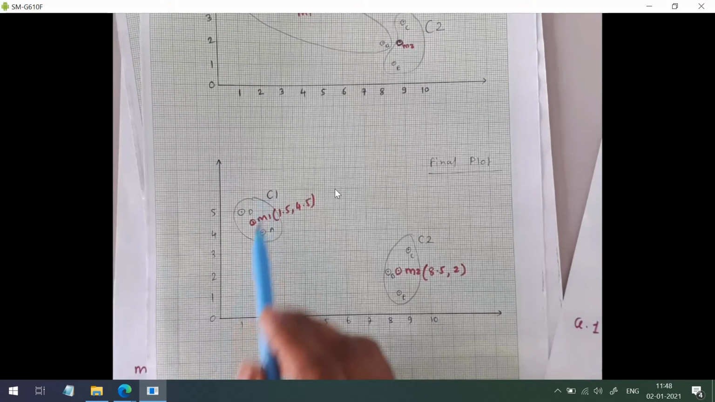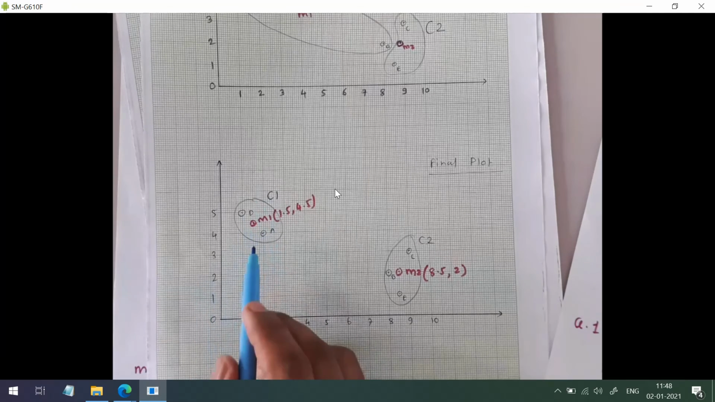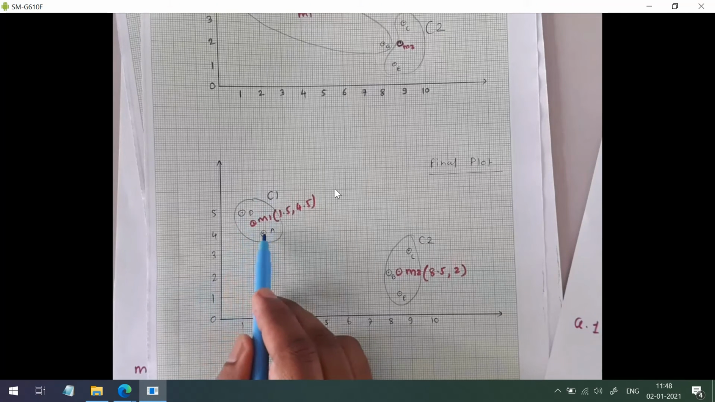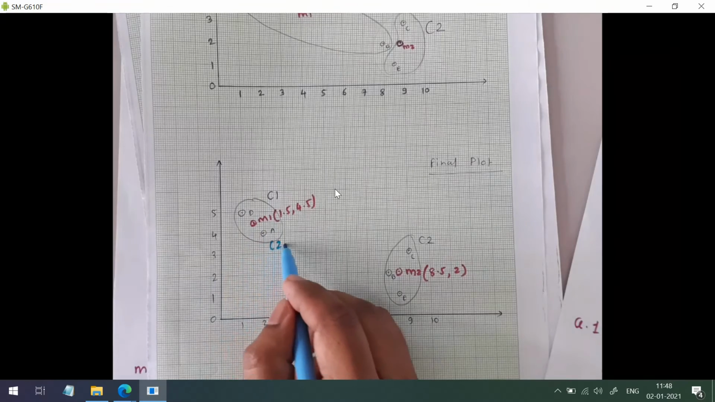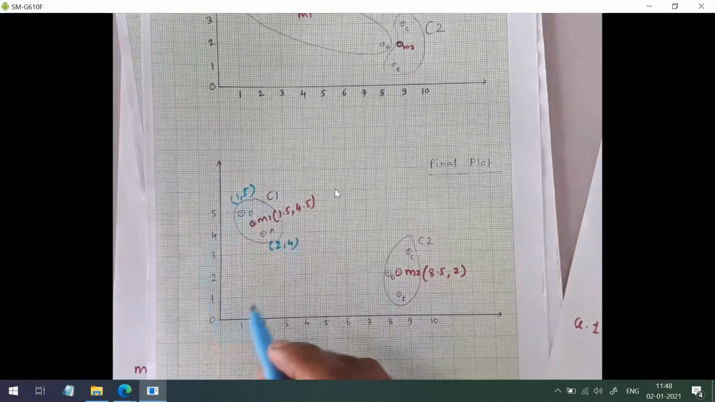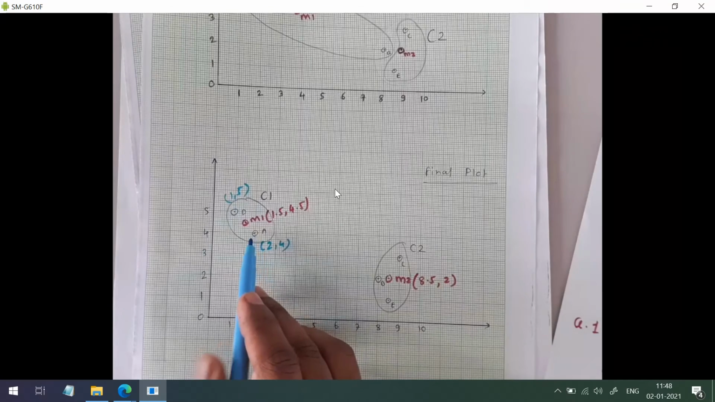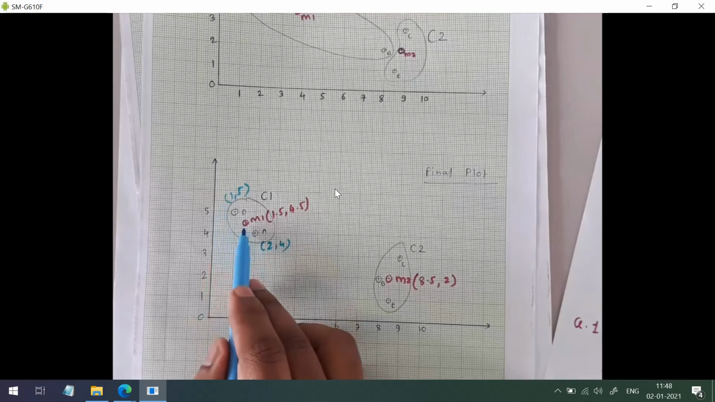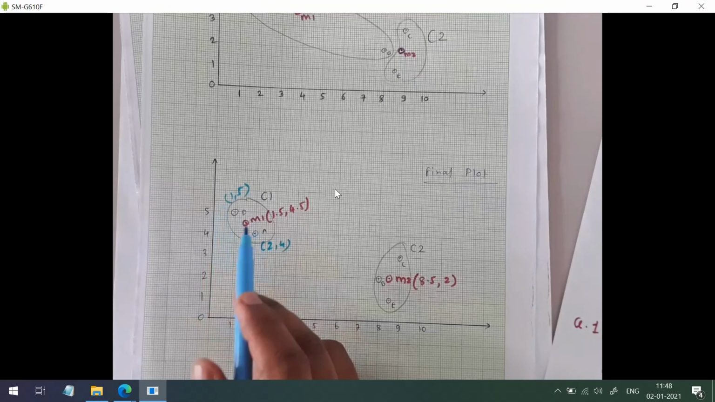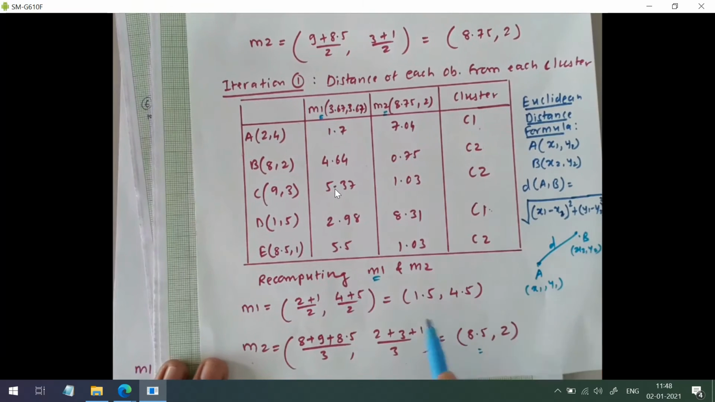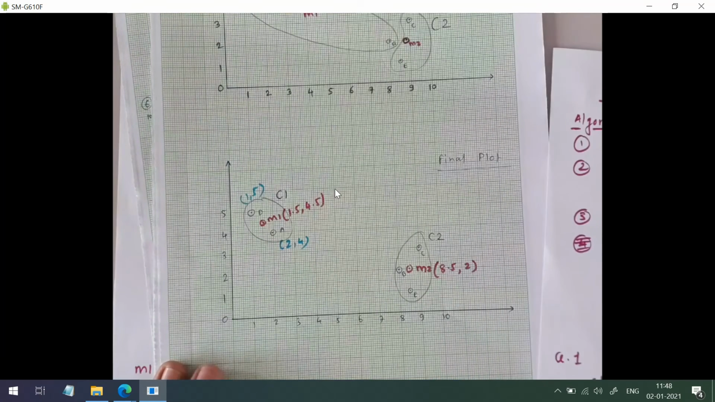Okay, so that is the terminating condition, and the final plot looks like this now. In C1 we have A and D, and directly from here you can calculate the M1. The coordinate of A is 2, 4 and the coordinate of D is 1, 5. The centroid will lie at the center of this cluster, so it will be 1.5 and 4.5, which is the value we have obtained. See here, 1.5 and 4.5. So this is how you can cross check your answers.